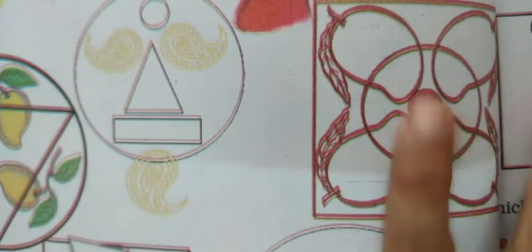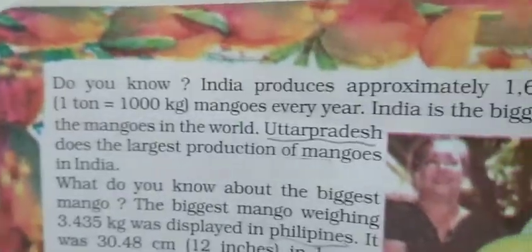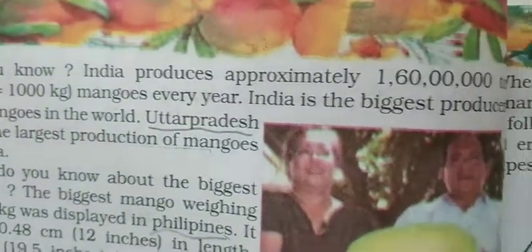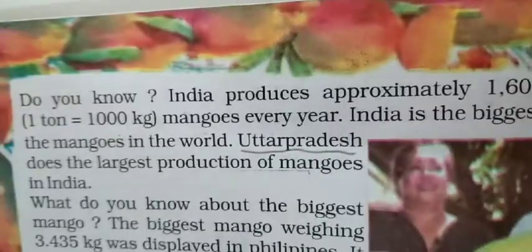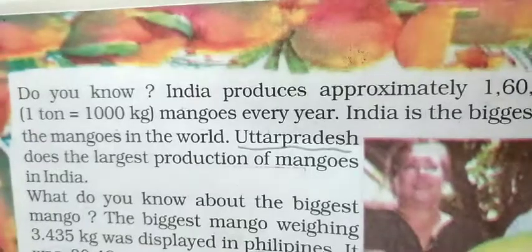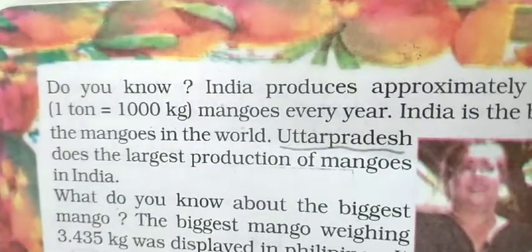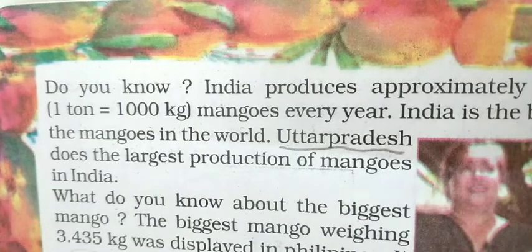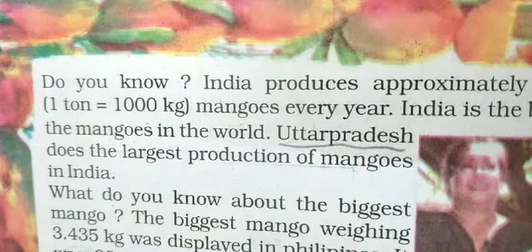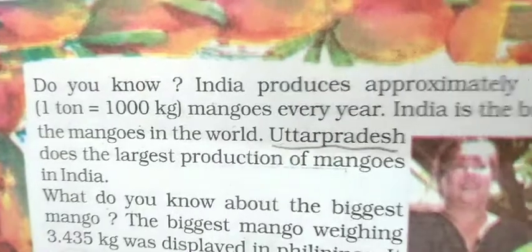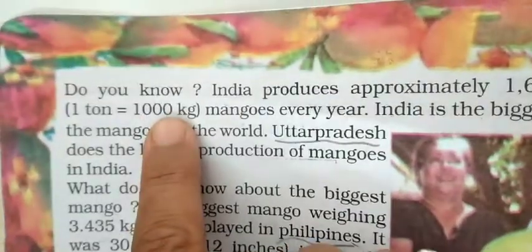Now something new to know about, here you can see India produces approximately 1 crore 60 lakh tons of mangoes every year, and here you can see the comparison between 1 ton and kg. 1 ton is equal to 1000 kg. This is something which is new to you.